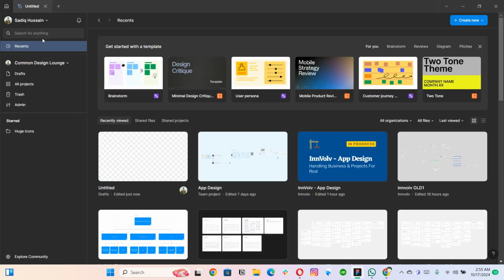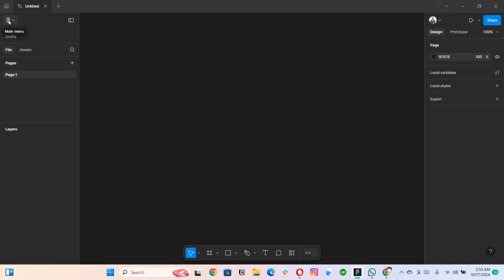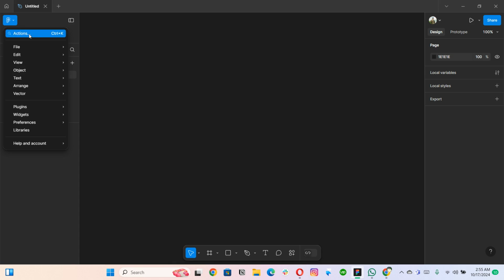So this home icon again brings you to the home screen, so there's no need to worry about this icon. But the Figma icon is the main menu icon, and right from here you have options. I will be using a few shortcuts as well. I will be repeating those shortcuts, but I'm going to give you a scenario of shortcuts here as well.